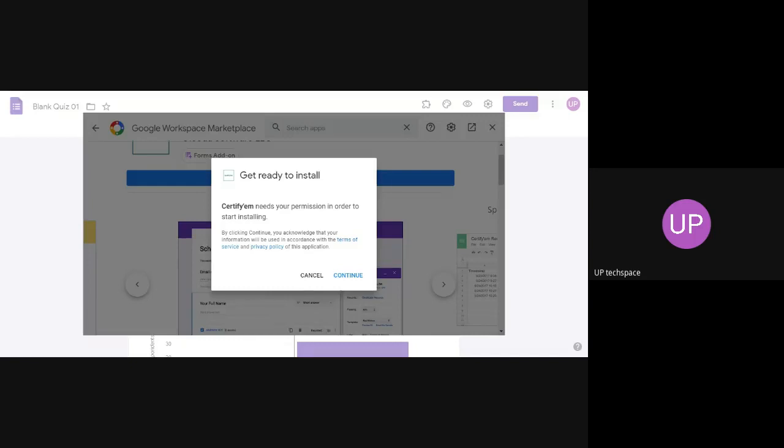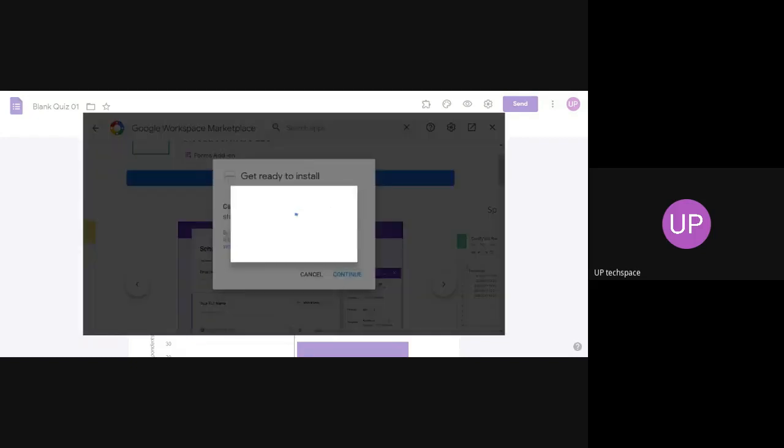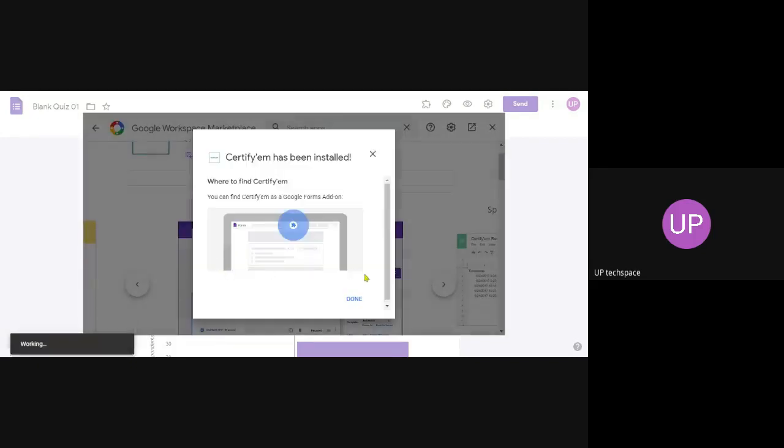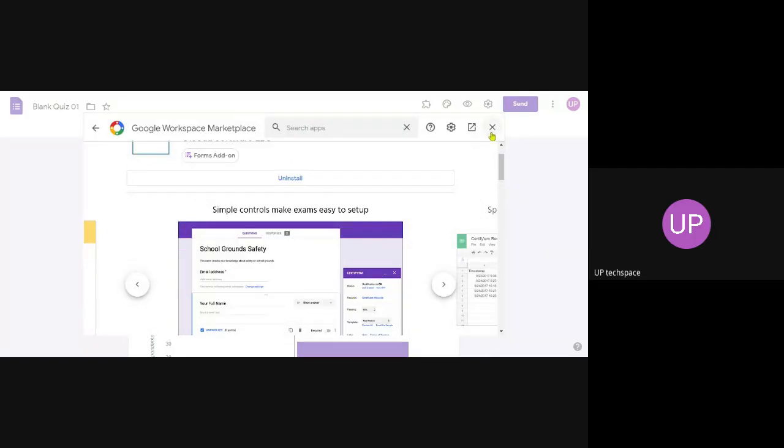Actually, this is an application you can purchase. If it is not paid, it will show some text like "this is made by using Certify EM." Better, if you are very serious about this, at least computer science faculties can make use of the LibreOffice mail merge tool to create certificates. I am trying by using Certify EM. If you are keen about this, you can purchase Certify EM by using a credit card. In that case, it will not show the "made by Certify EM" link.